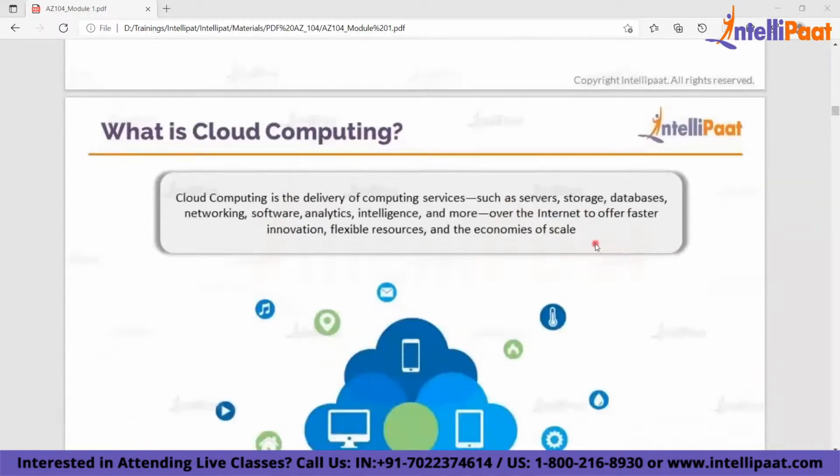Cloud computing basically means delivering or accessing services like your servers, storage, network, database, and software, right? You're going to access all these services not from your own data center, but from somebody else's data center over the internet, to provide a faster, better-performing and economical deployment environment for your systems. So you run your services from somebody else's data center and connect to those services using internet or intranet.